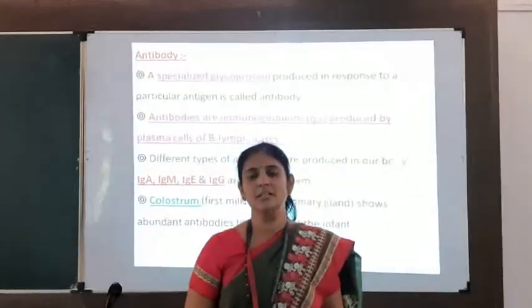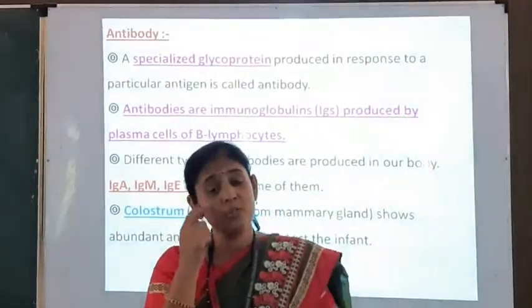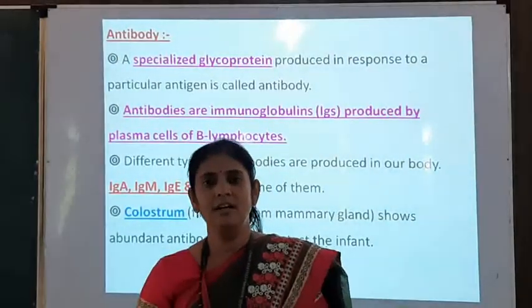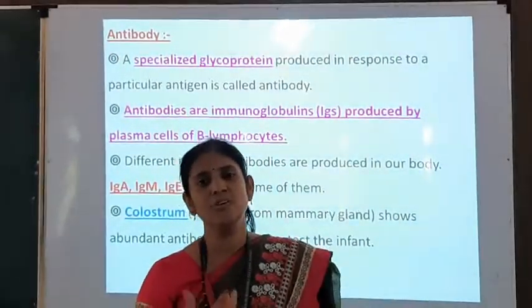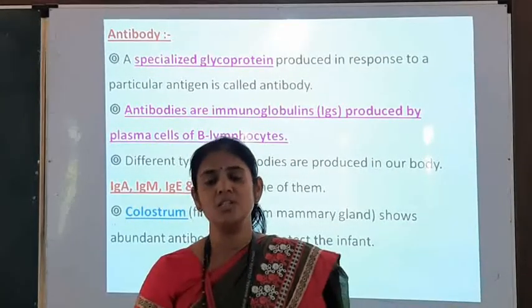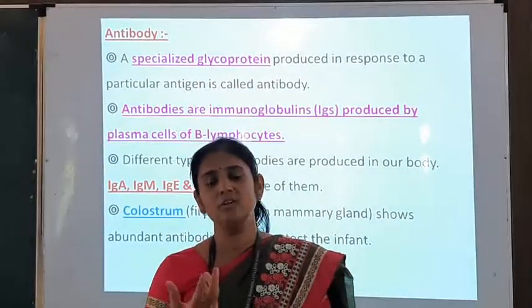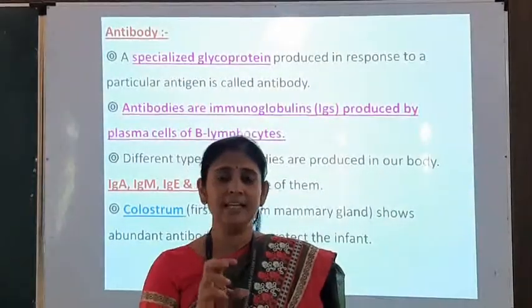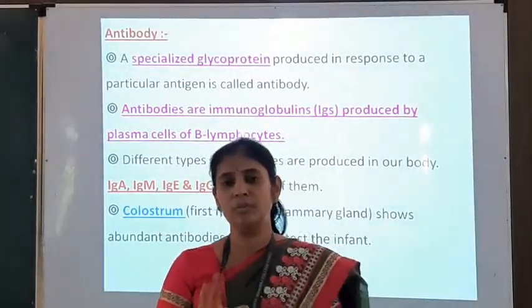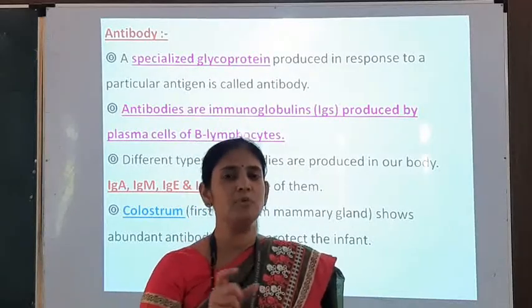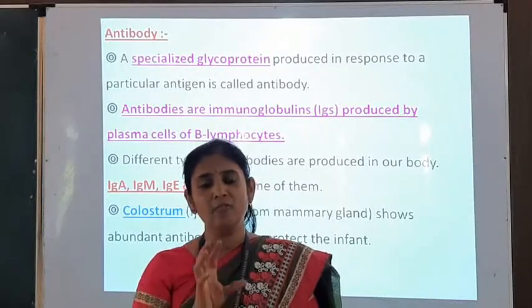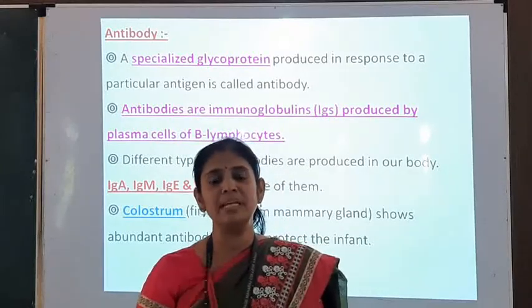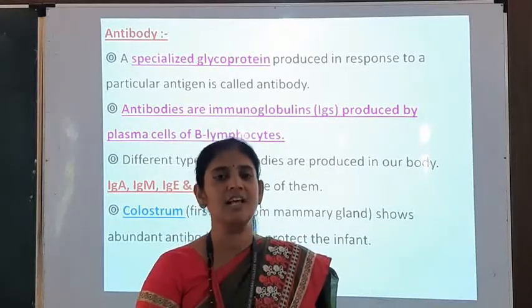Hello students, today we are going to see the structure of antibody. In the last lecture we have seen different cells which are responsible for our immune system. Out of that there are two types of cells, lymphocytes and antigen presenting cells. In lymphocytes there are two different types, T lymphocytes and B lymphocytes. From that, B lymphocytes are responsible for antibody mediated immunity that we have seen in the last lecture.